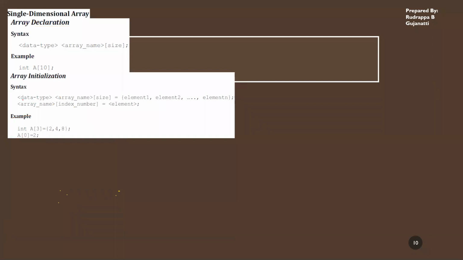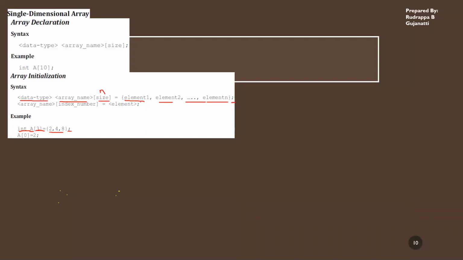If you look at the syntax, we specify the data type, then the array name and the size in the bracket. Then, if the size is n, you give the values for all the elements by putting them in braces, that is element 1, element 2, all these values up to element n. That is what you have done over here, and you put a semicolon at the end.